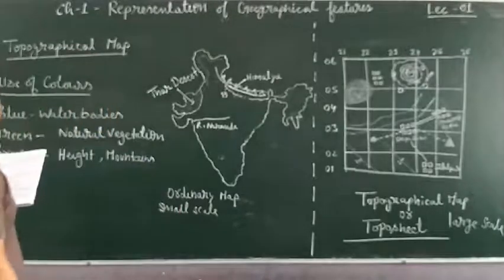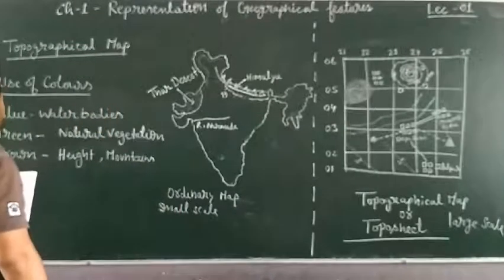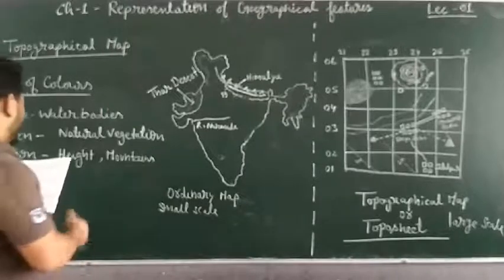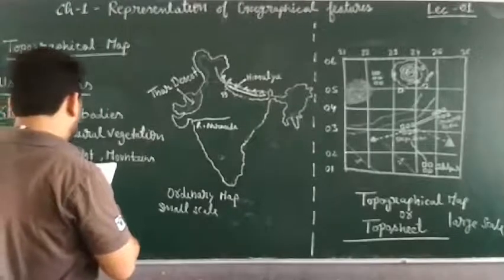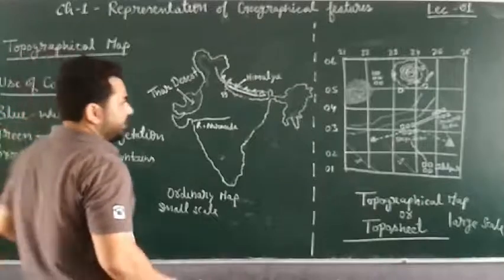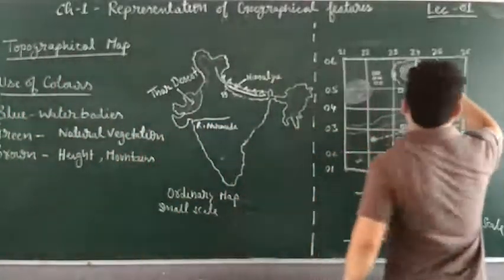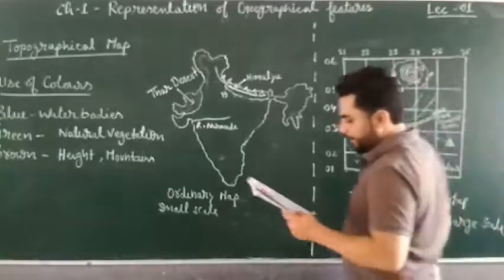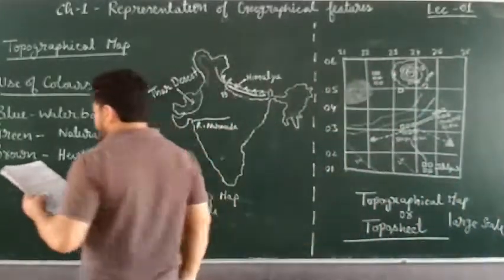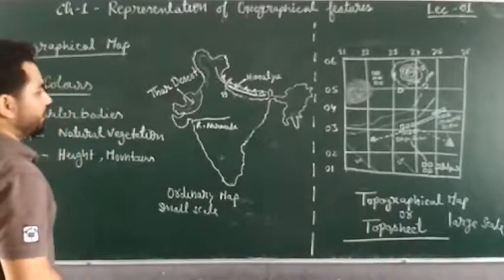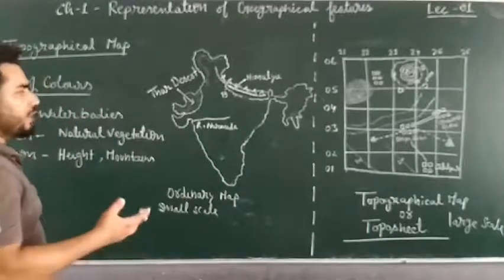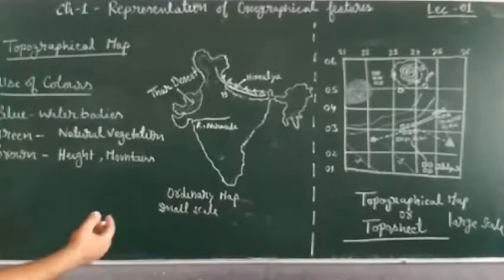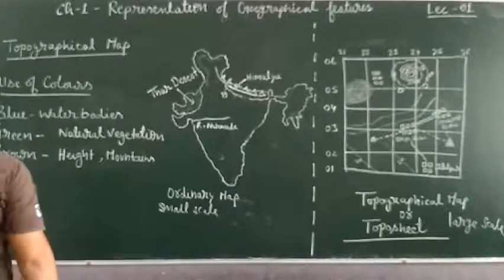So brown color is used to show altitude of an area, height of an area, right? And generally brown lines are drawn to depict the height by marking the lines with numbers. So these are the brown lines, and we have marked them with numbers. These are called contour lines. And we express mountains, hills, or other high landforms with the help of brown color.